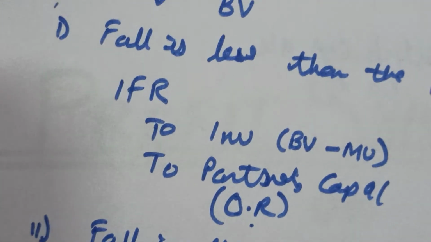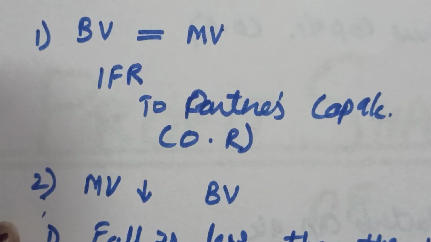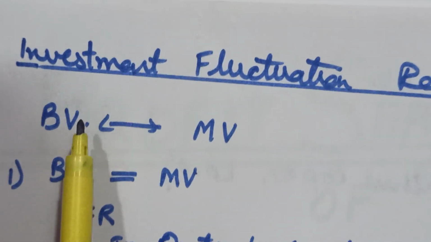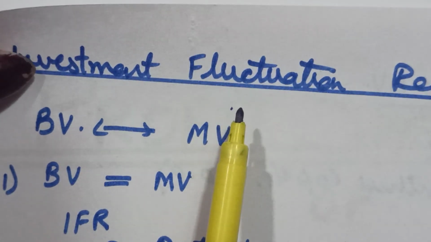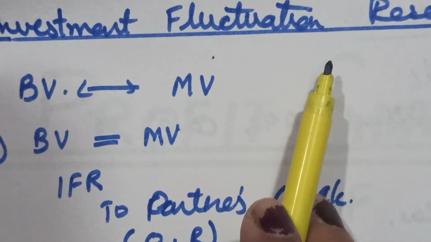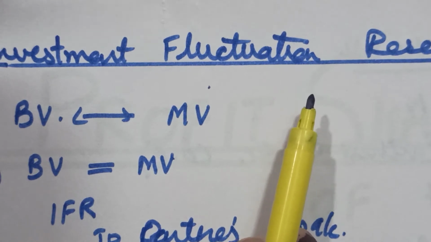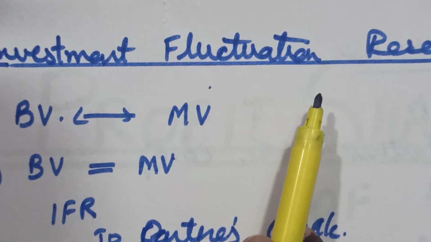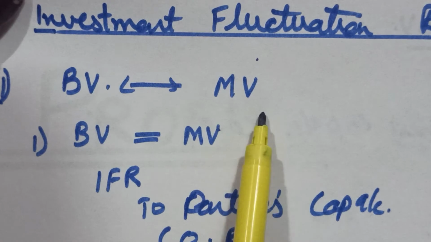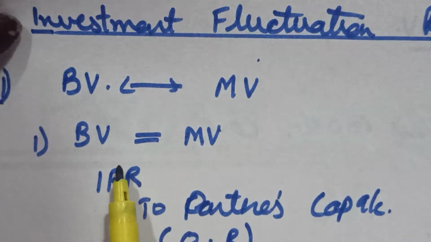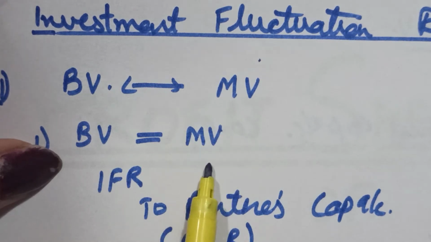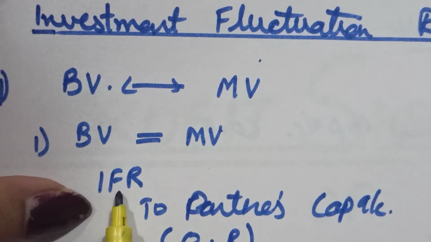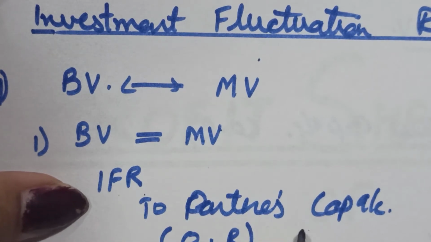What we did today: the investment fluctuation reserve is a reserve that is created to monitor the market value of investment and the book value, to compare the book value and market value of investments. First case, if the book value of investment is equal to the market value of investment, then the investment fluctuation reserve will be distributed among the partners in the old ratio.